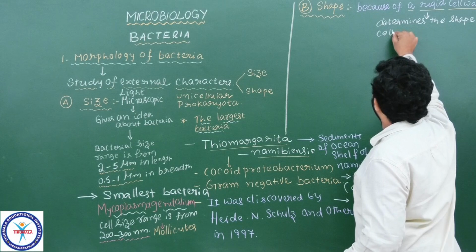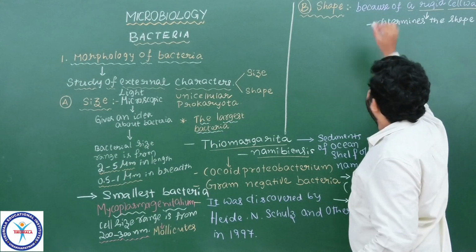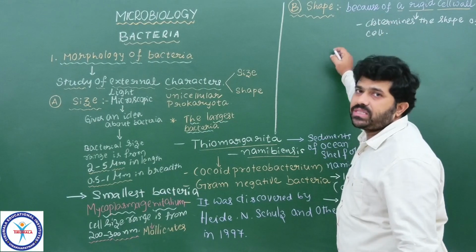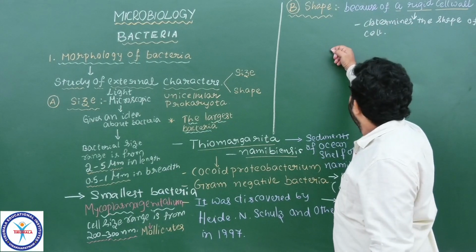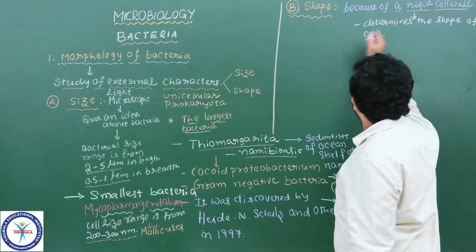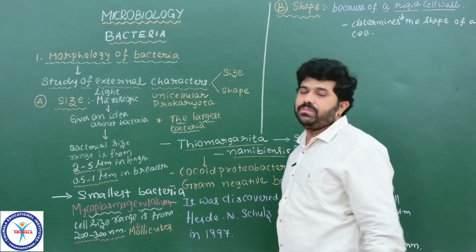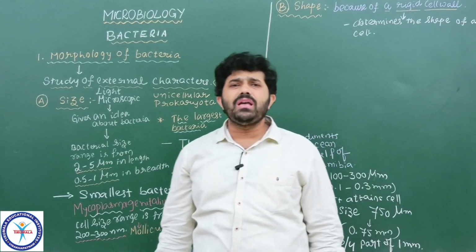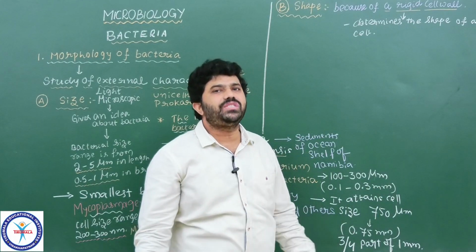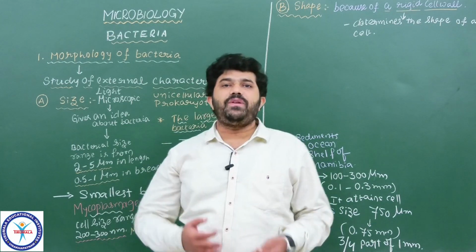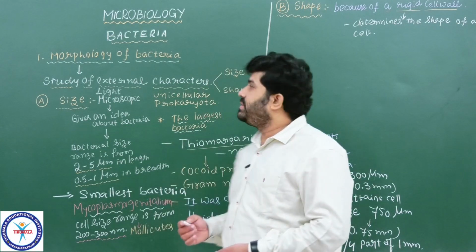Understood students? Here the shape of the bacterial cell is only because of the rigid cell wall. Due to the presence of the rigid cell wall, we observe different shapes of bacteria, because all bacteria are not similar in shape. Basically we see different types of shapes of bacteria.